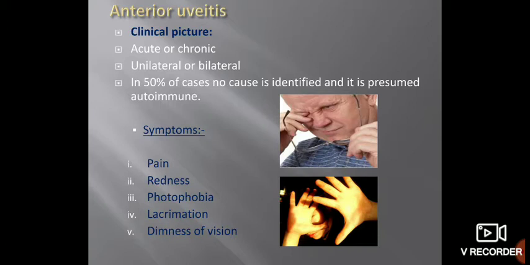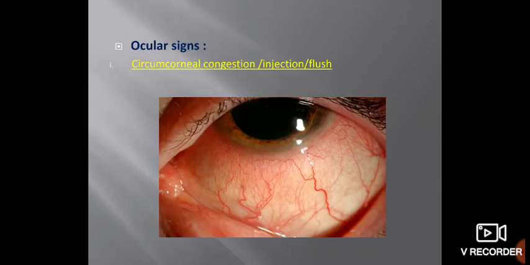So all these are the symptoms. Main are pain, redness, photophobia, lacrimation. All these are the symptoms seen in anterior uveitis. Ocular signs we will see one by one.